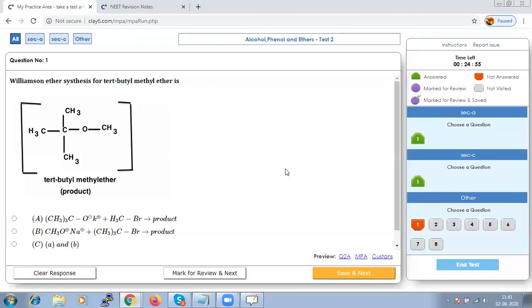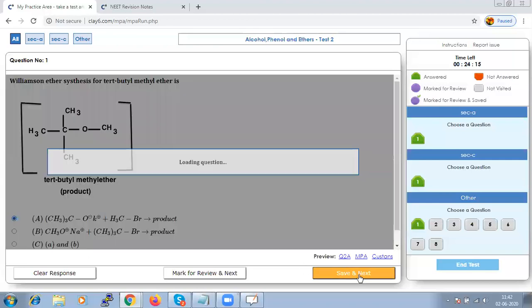The product formed should be (CH3)3COK plus CH3Br, because elimination is the dominant reaction of a tertiary alkyl halide in the presence of a strong base. So the tertiary methyl ether does not form. Hence we can say option A is correct. Let us save that and go to the next.